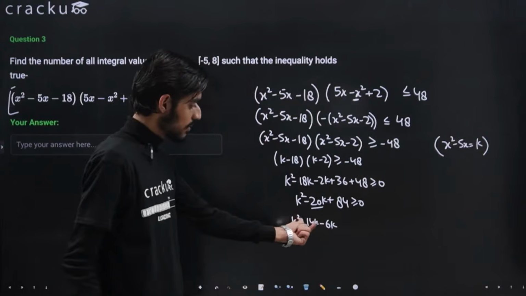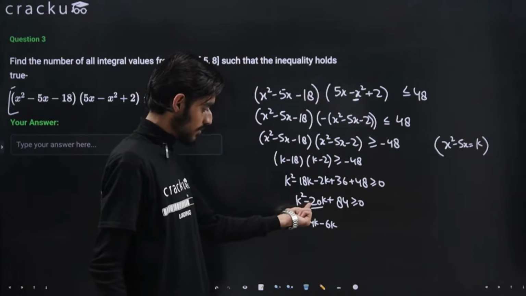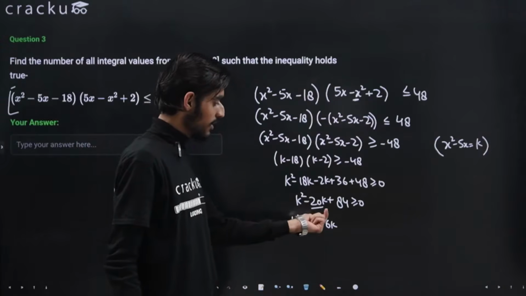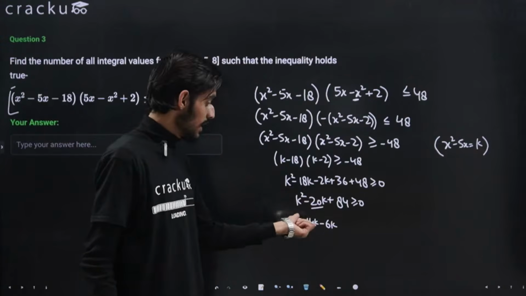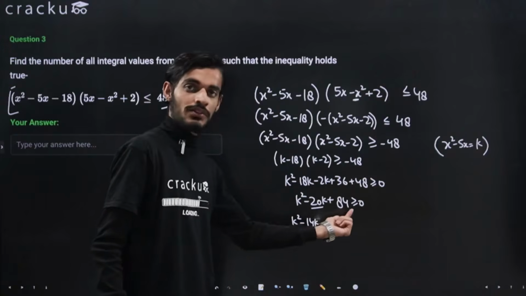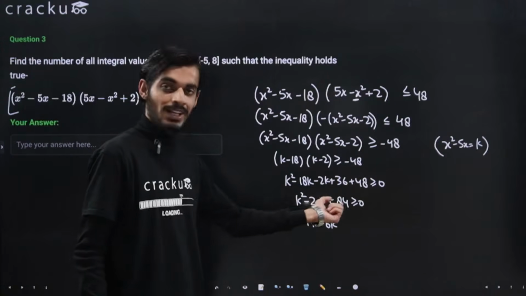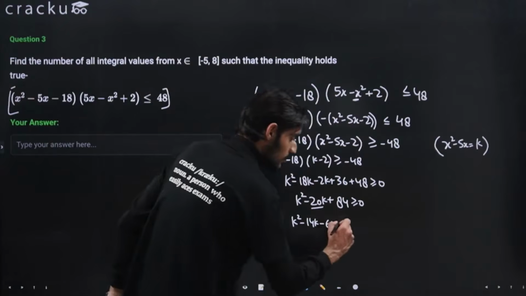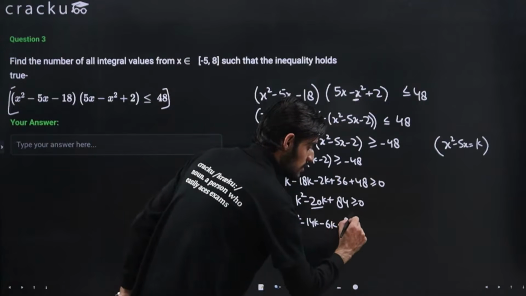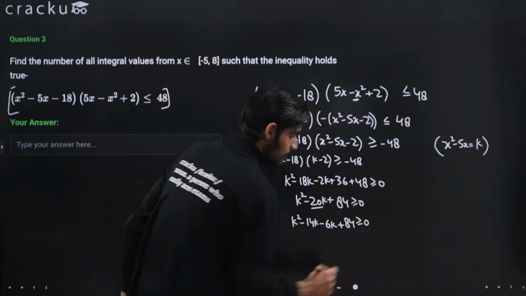Again both the terms will be negative because this is minus 20. So minus 14 and minus 6 is equal to minus 20, and the product of two negative terms will be positive, right? So minus 14 into minus 6 will give me plus 84. So this is plus 84 here, that is greater than equal to 0.